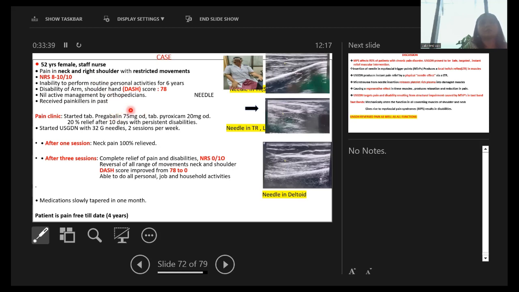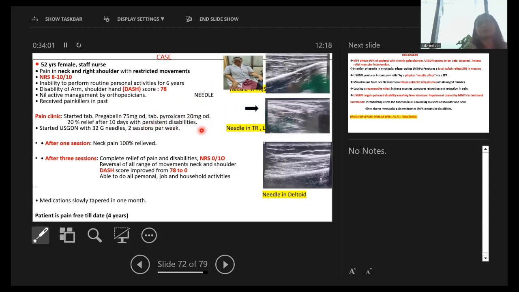At that time I was very new to dry needling, and I just did very few needling for her neck spasm, and then she got relieved. After removal of the needle, she was okay. She was 90% relieved, and then I started her on pregabalin and Myospas and all.